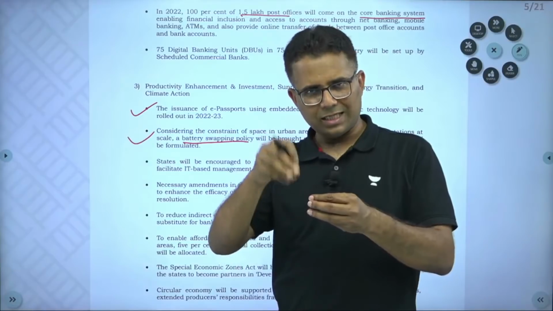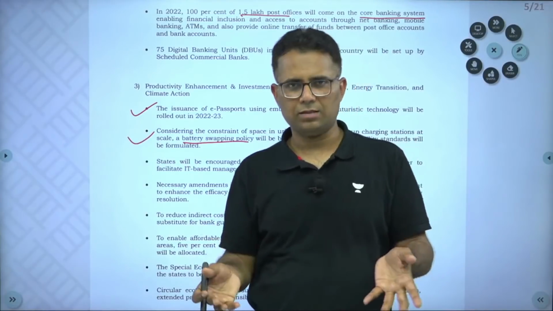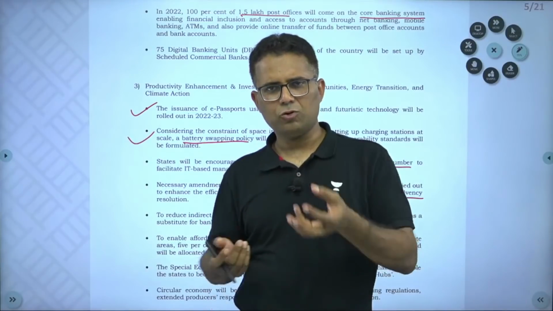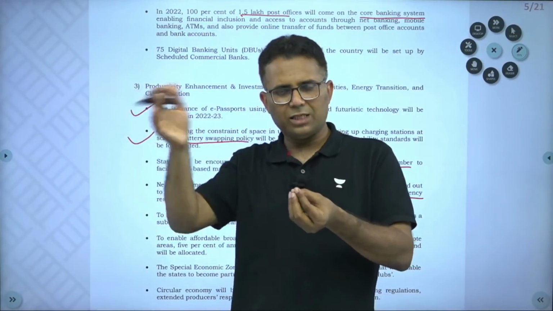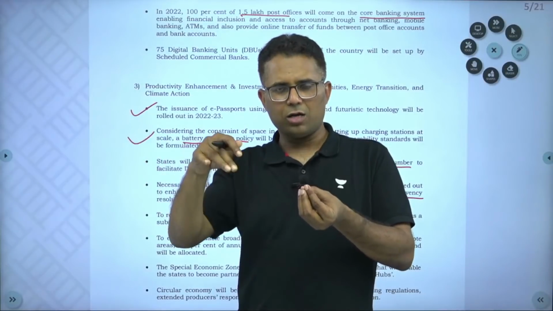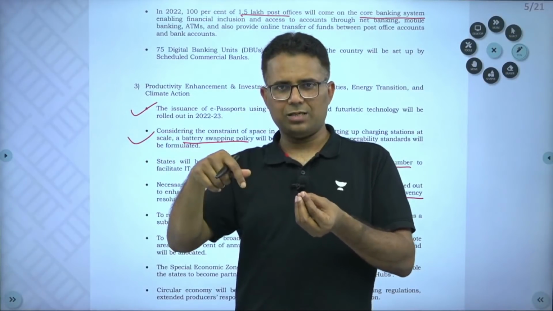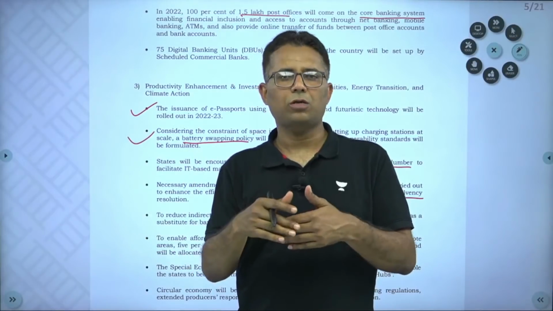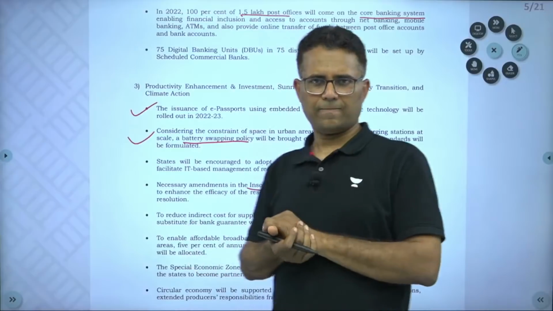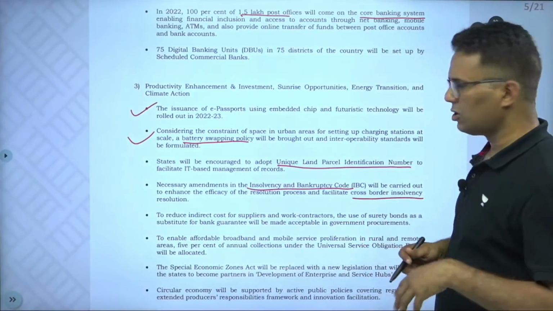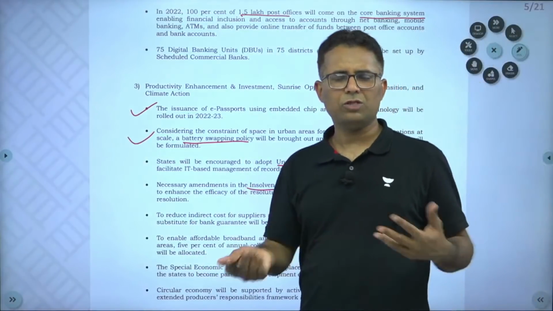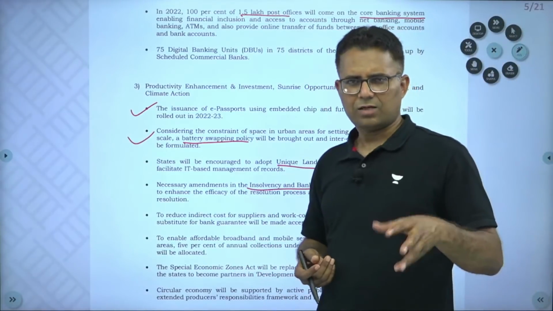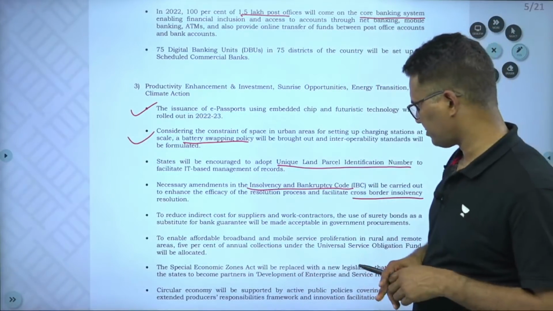If the debtor has assets in more than one country, or the lender is in more than one country, then it is called cross-border insolvency. The government will bring rules and clauses regarding cross-border insolvency because there are a lot of cases where cross-border insolvency is involved.